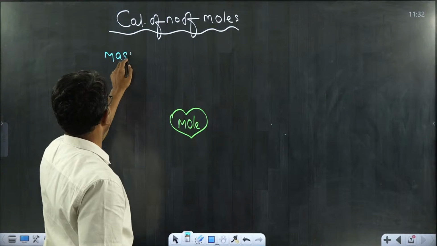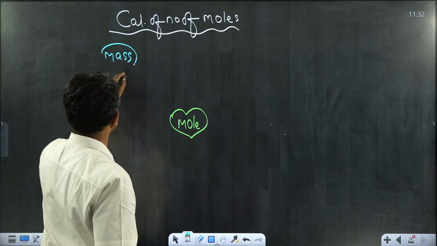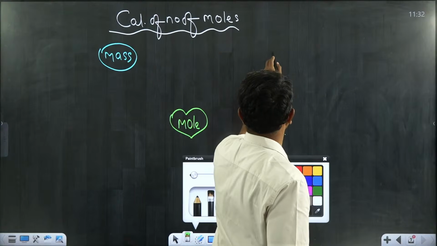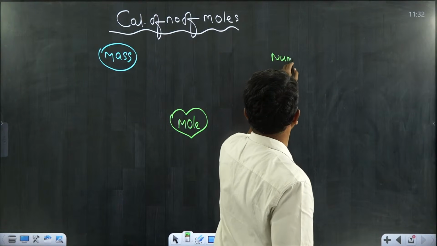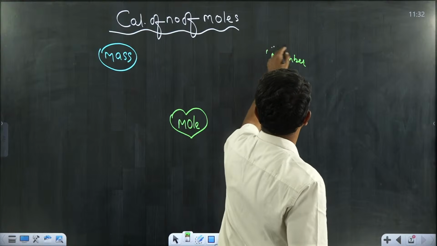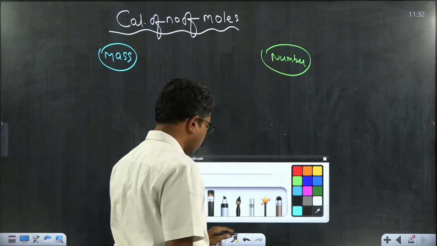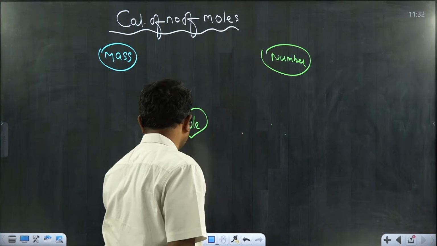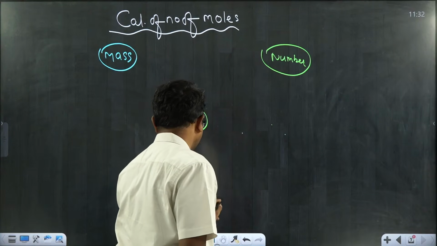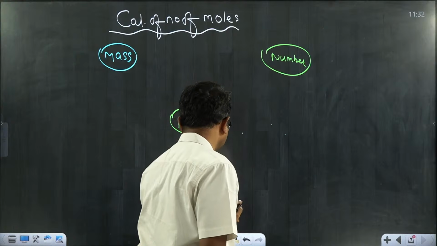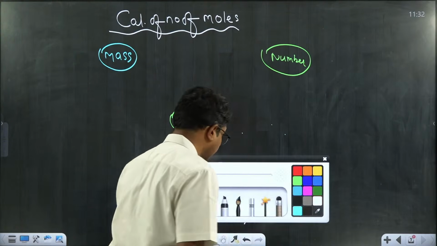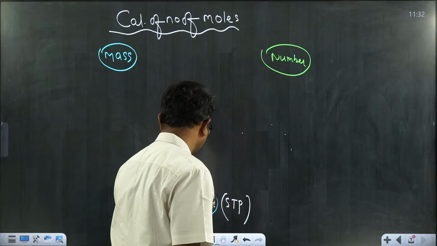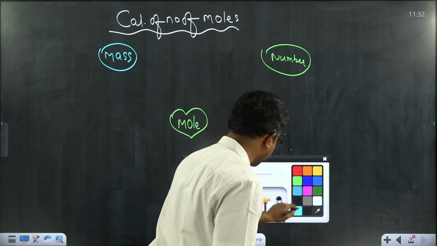Yesterday I already gave mole in terms of mass and mole in terms of number. I am going to add one more now: mole in terms of volume at STP. Whenever we are specifying volume, the conditions should be specified, at STP.